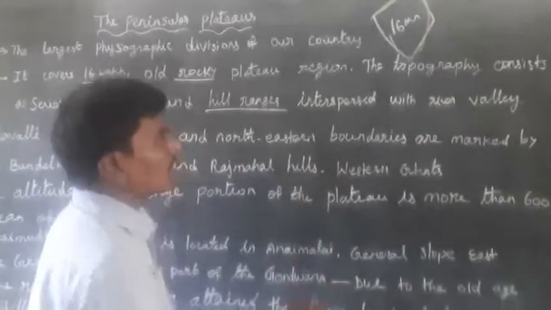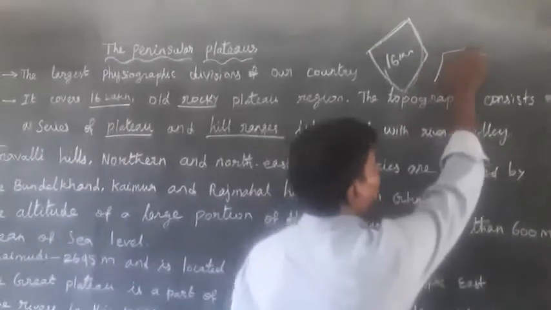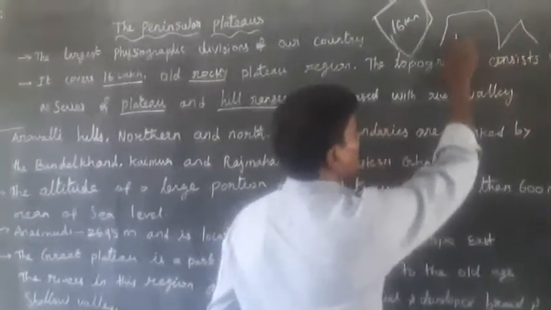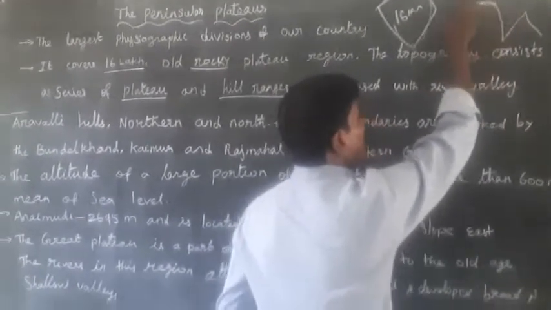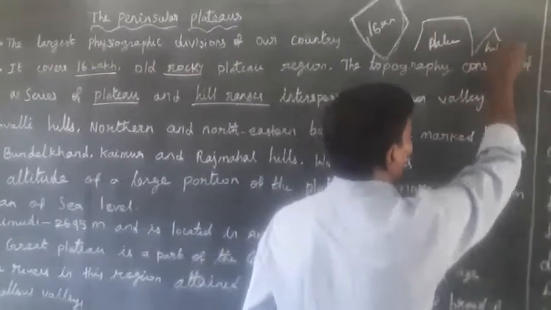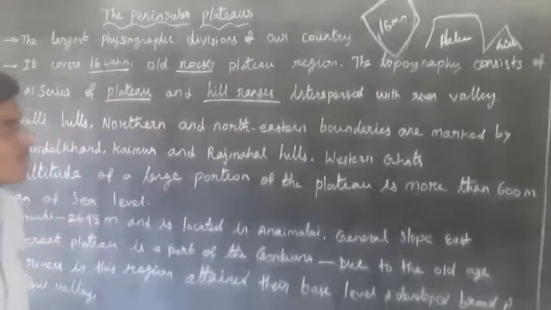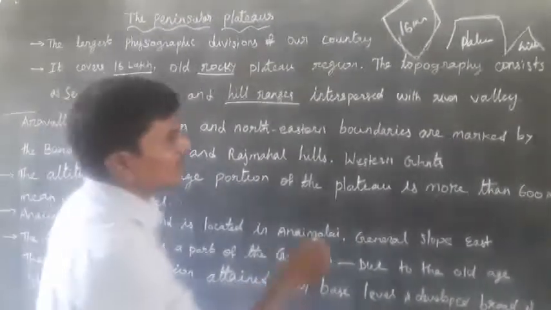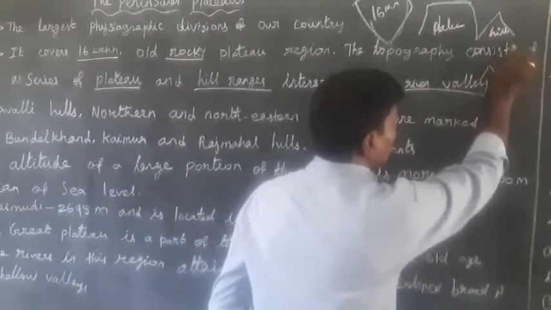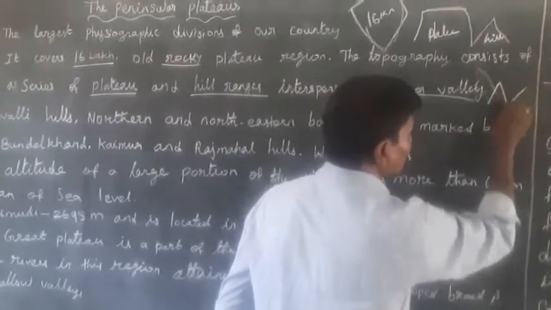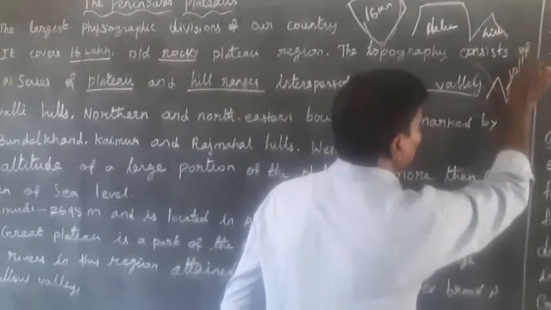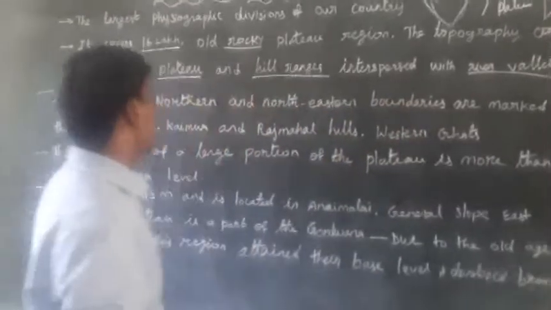This is called plateaus and hills. The top side of the plateau is called the plateau region. This is a hill. Some parts are river valleys, that means the area between two mountains. This part is called a valley.